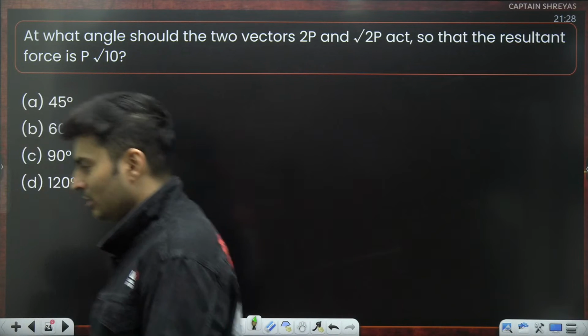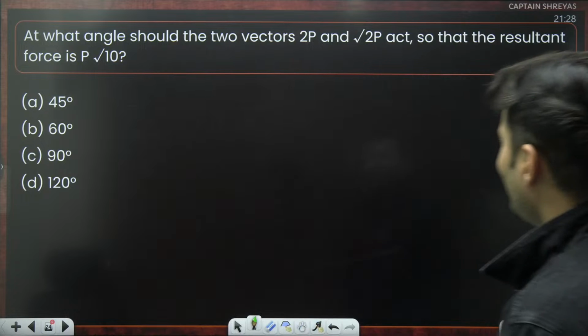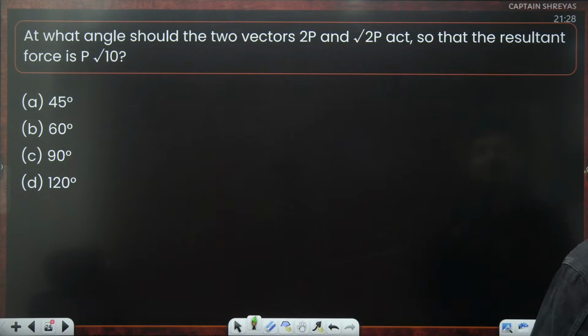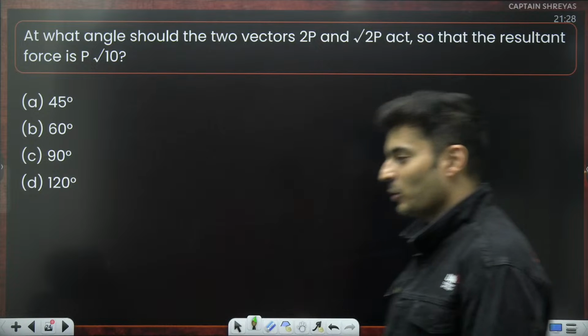At what angle should the two vectors 2p and root 2p act so that the resultant force is p root 10?